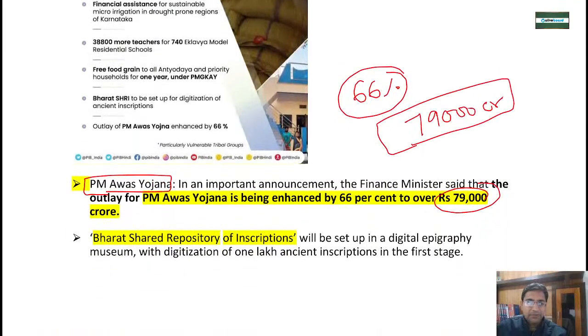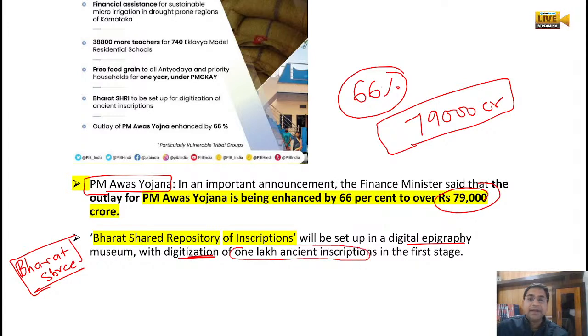And again, Bharat Shri. If you can see here, Bharat Shri. So this has been launched, in which we are going to set up a digital epigraphy museum, where digitalization of 1 lakh ancient inscriptions will be done. Very, very important. Bharat Shri, you should know what is the purpose of that.